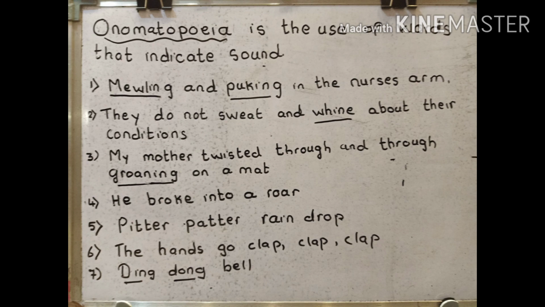They do not sweat and whine about their conditions. You came across this in the poem Animals, right? So they do not sweat and whine. Now here whine also is a word that indicates crying or complaining, right? So that's another example of onomatopoeia.